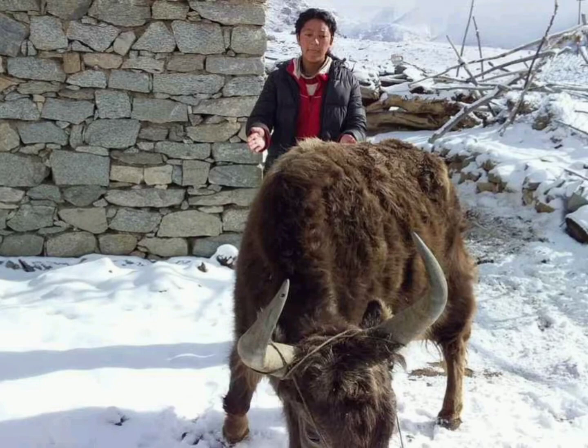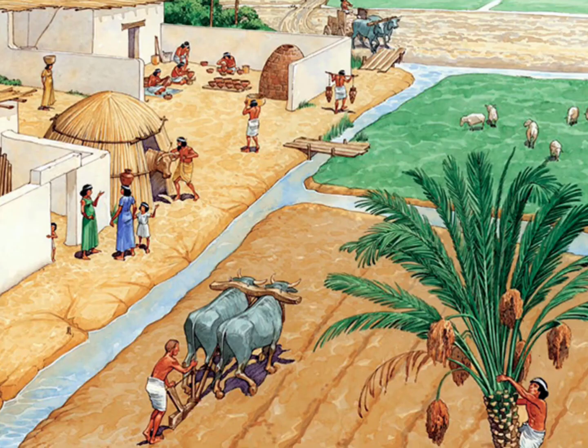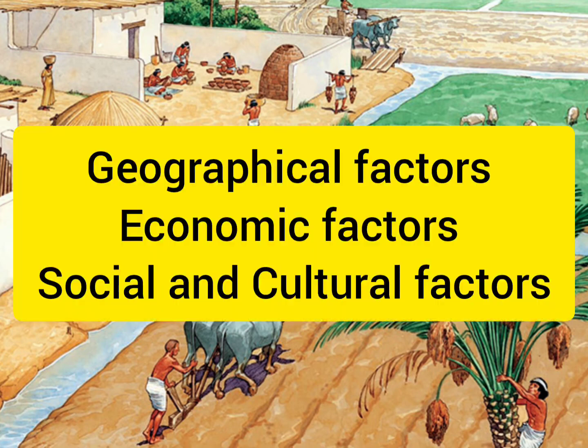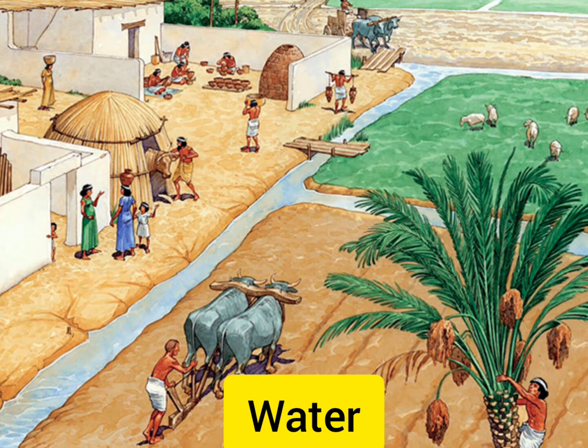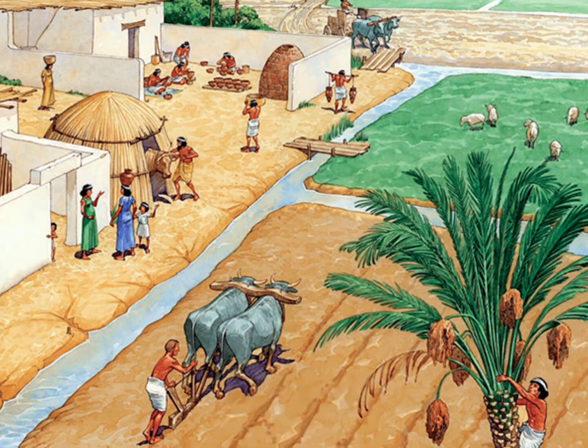Now we will discuss the factors influencing the distribution of population. Students, geographical factors, economic factors and social and cultural factors influence the distribution of population. So first is geographical factors. There are different geographical factors. Number 1, availability of water. People prefer to live in areas where fresh water is easily available. It is because of that river valleys are among the most densely populated areas of the world.